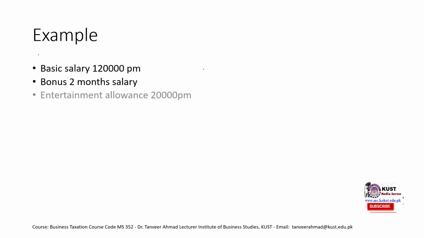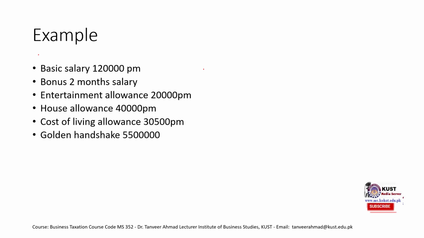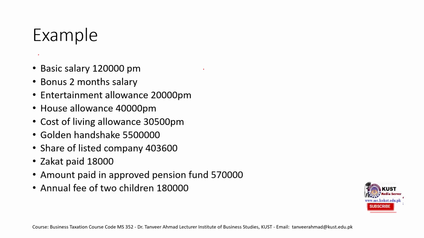There is another example. It is similar to the previous one, so what I would suggest is that you go through this example yourself. There is just one thing that is additional in this example, which is golden handshake.